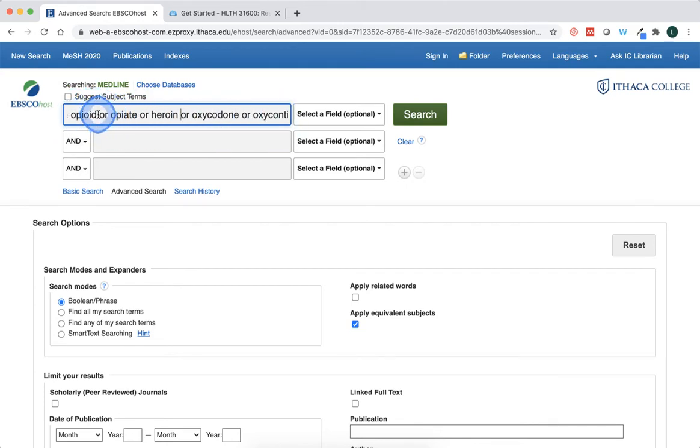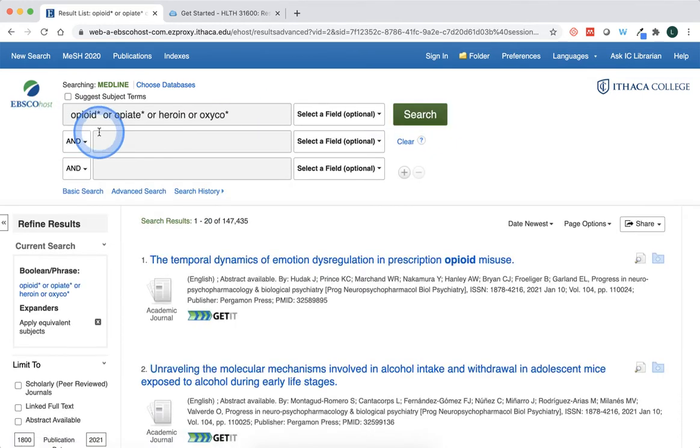And another thing I was showing you is I can add an asterisk at the end of opioid or opiate, and that'll search the singular and plural, so opioid, opioids, opiate, opiates. And the same thing for oxycodone. Because they have the same base, oxycontin versus oxycodone, I can get rid of this and go right to the oxyco stem and get oxycodone or oxycontin as a way to search for articles using the same stem.